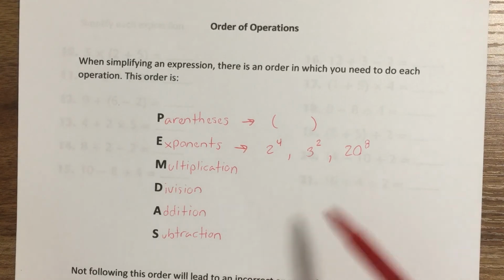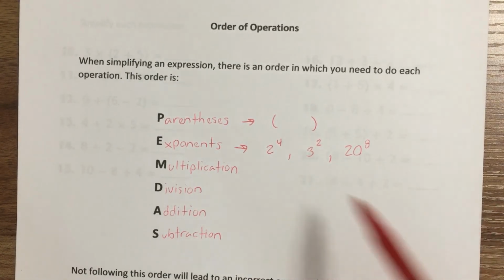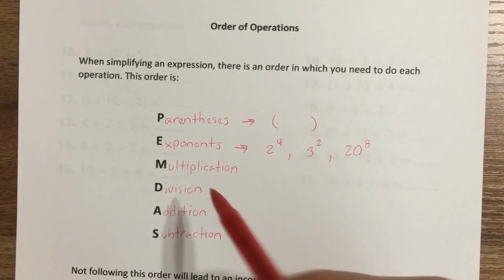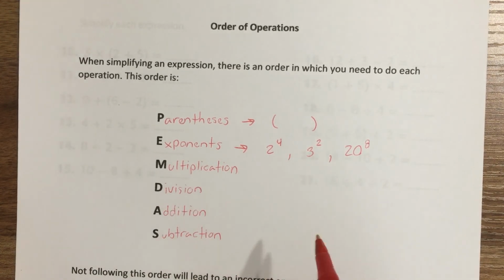Okay, 20 times itself 8 times. Yeah, it's going to be a really big number. But that's what a power is. That's all that an exponent is: just a little number up here that tells me I need to multiply this big number that's down below me that many times.